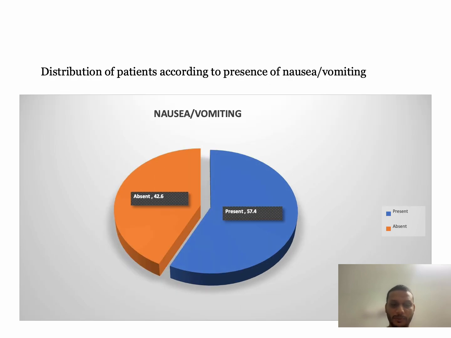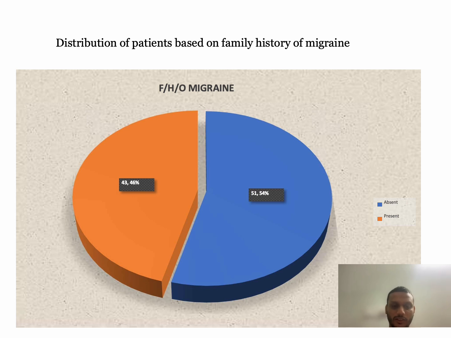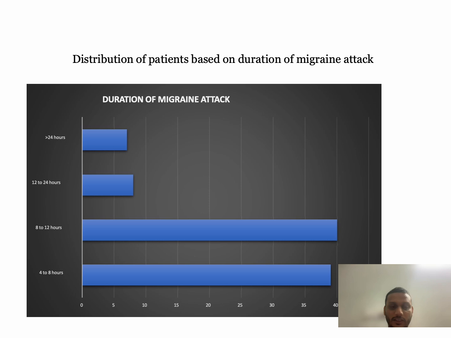42.6% of patients had associated nausea and vomiting, while 57.4% did not have it. The types of migraine were 68% migraine without aura, while 26% had some type of aura. Distribution of patients based on family history: 43.4% of patients had positive family history, while 51.5% did not have any family history of migraine.